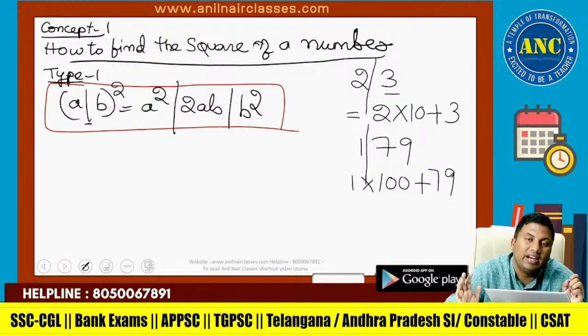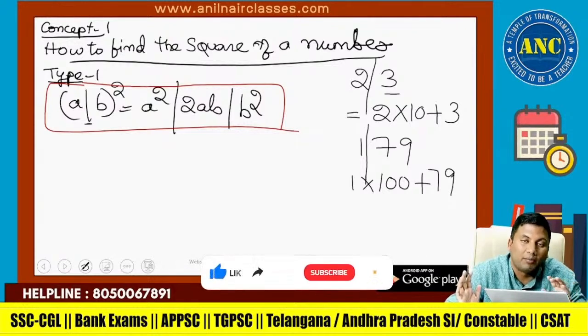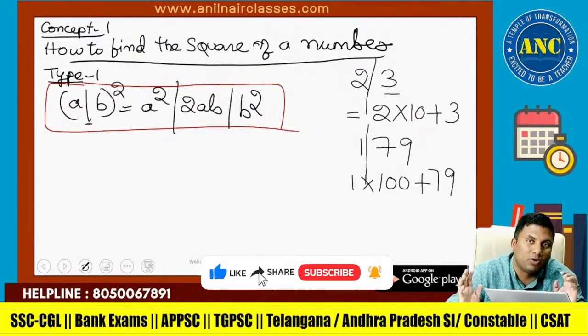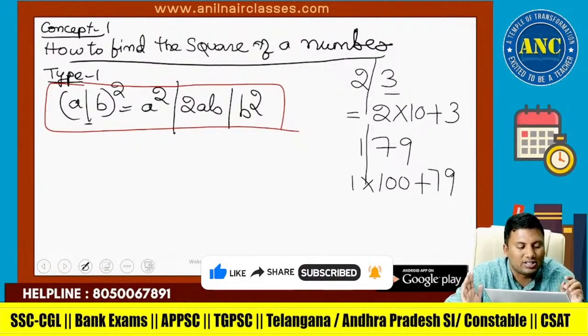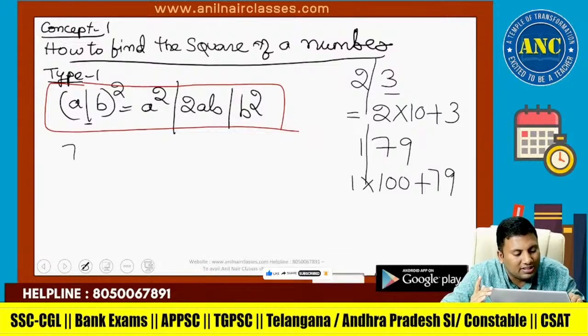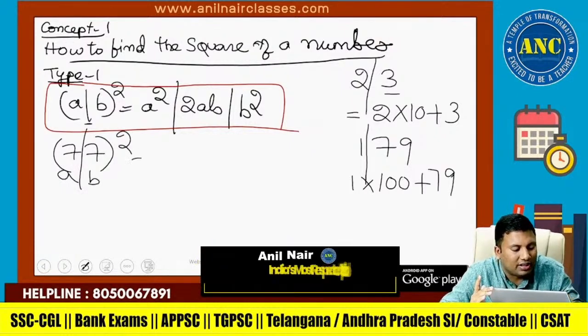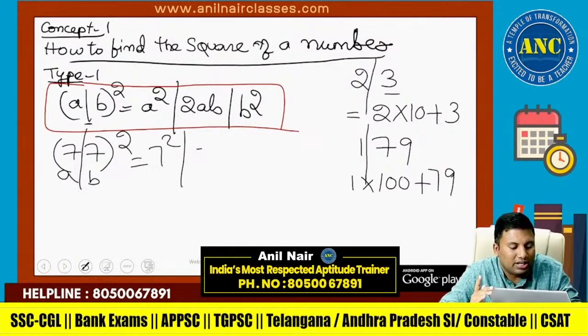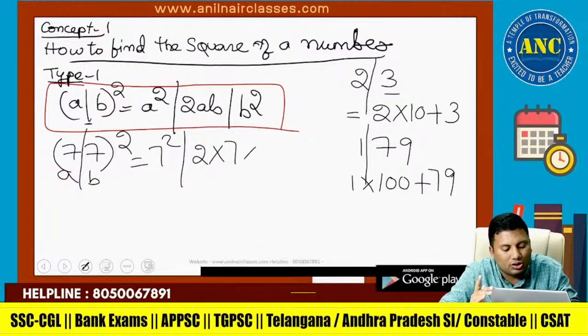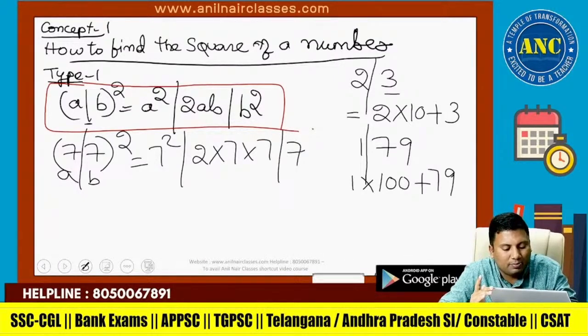It is actually (10a plus b) whole square. I am not doing (10a plus b) whole square. My entire idea is to condense and make it into a simpler value. Suppose it is 77 whole square. A value is 7 and B value is 7. So these are nothing but A square, next is 2AB, and next is B square.